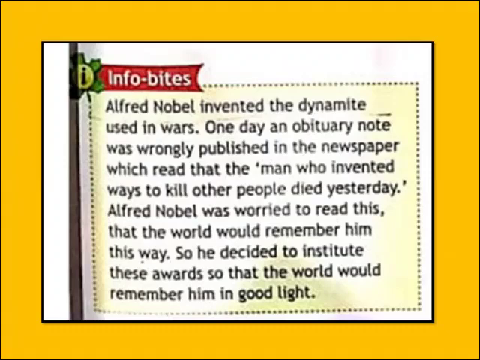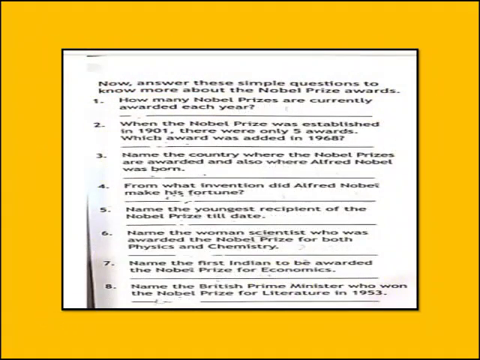Number 5. Name the youngest recipient of the Nobel Prize till date. The answer is Malala Yousafzai. Number 6. Name the women scientist who was awarded the Nobel Prize for both physics and chemistry. The answer is Marie Curie. Number 7. Name the first Indian to be awarded the Nobel Prize for Economics. The answer is Amartya Sen.